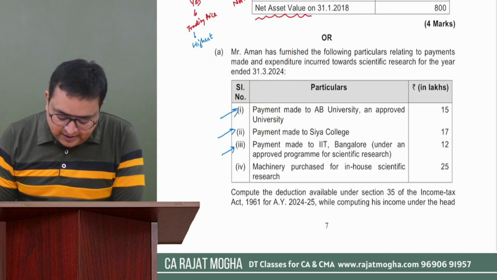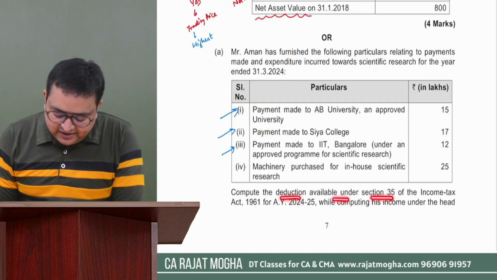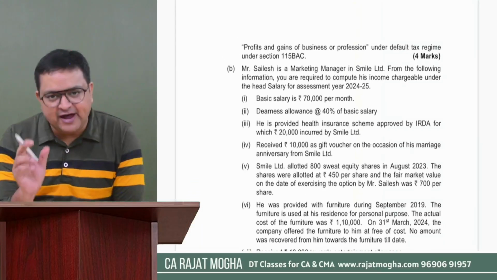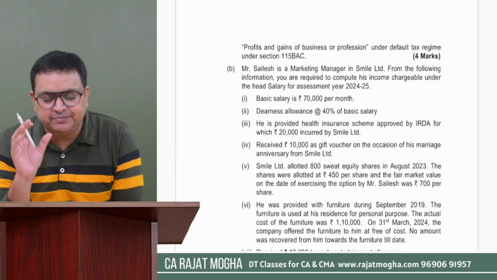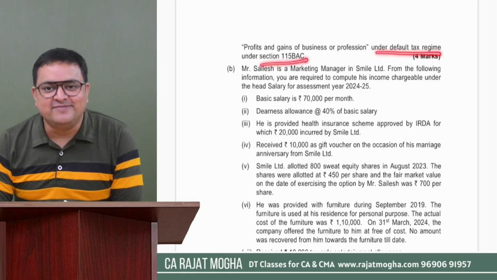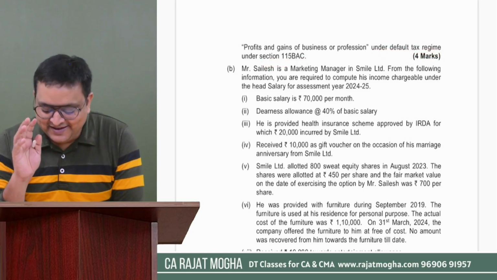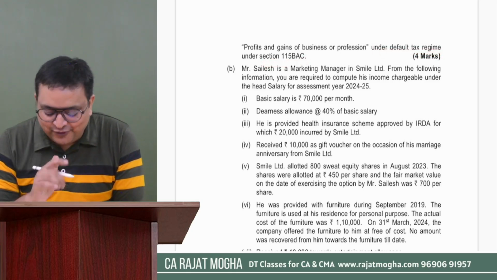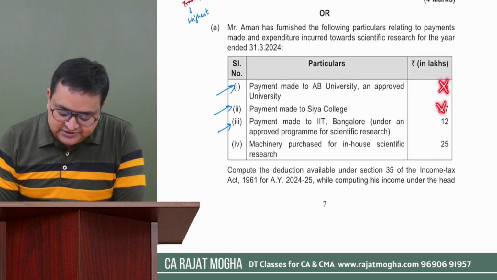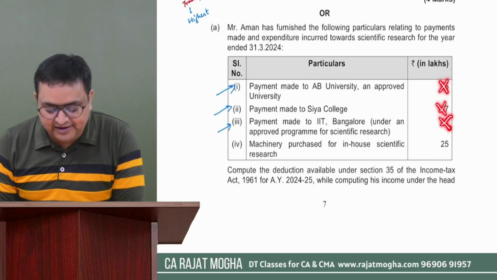Let's see. Compute the deduction available under section 35 of the Income Tax Act while computing his income under the head PGBP. So we have to compute the deduction which should be available under section 35 under the default tax regime, 115BAC. So see, they have mentioned that we have to follow the default tax regime. It means that outside research deduction will not be available.